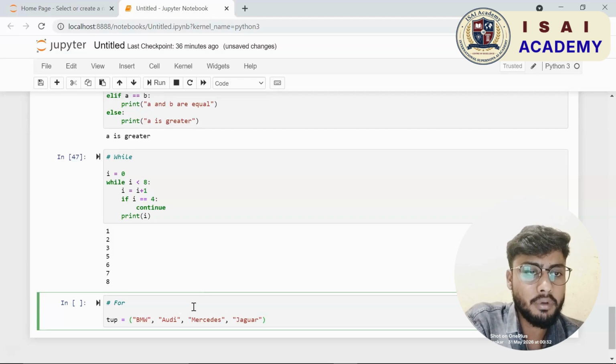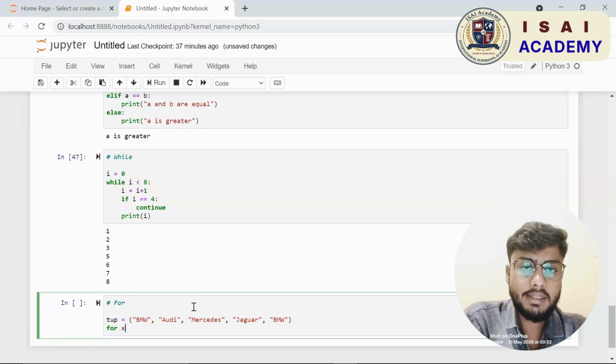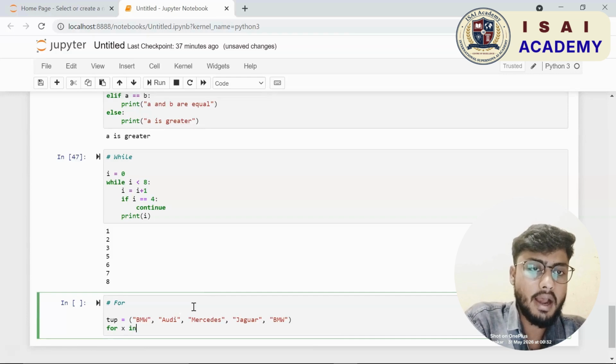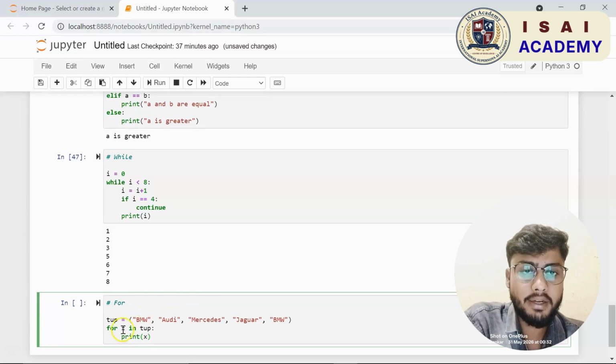So if you notice the result, after 3 we have 5. So we have skipped printing 4 and gone to the next value of i, which is 5. So the loop runs till this condition fails. So when i is not less than 8, the loop terminates. Alright, finally in our demo, let us see how a for loop works.